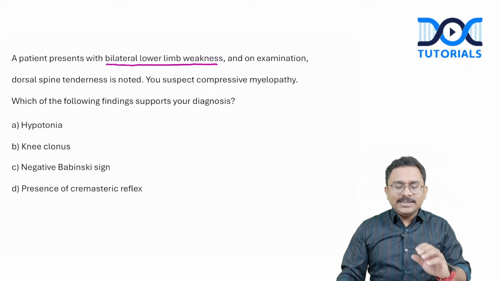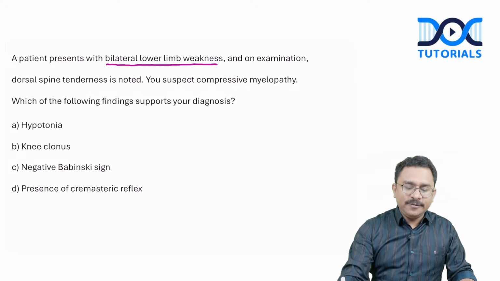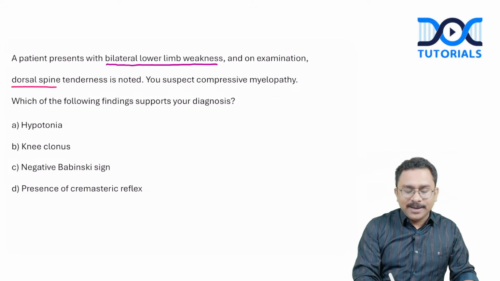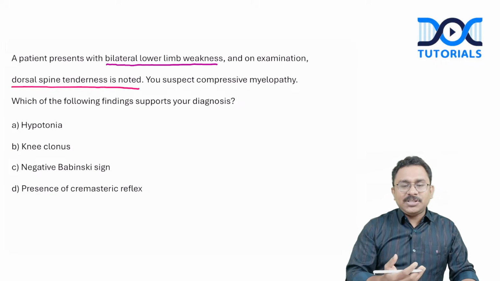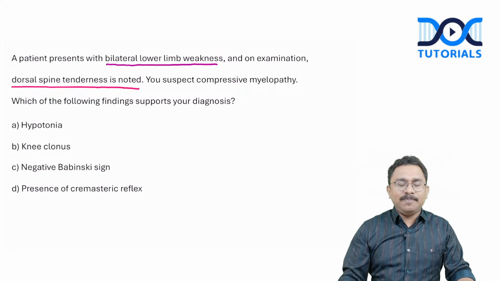You can see that in the question, there is a specific mention of dorsal spine tenderness. In a patient with a paraplegia or paraparesis, when you have a specific spinal tenderness, this is pointing towards a diagnosis of a compressive myelopathy.